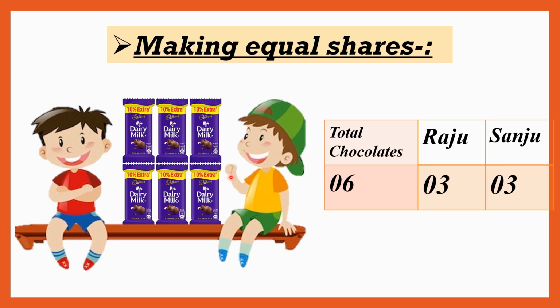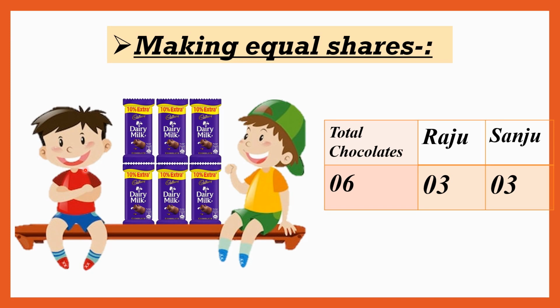Then Sanju says, "Wow, okay, what we will do is that you take one, then I will take one, turn by turn." So students, let us count how many chocolates are there. 1, 2, 3, 4, 5 and 6. So total how many chocolates are there? 6 chocolates. Raju's mother has given him 6 chocolates and they want to share them equally.